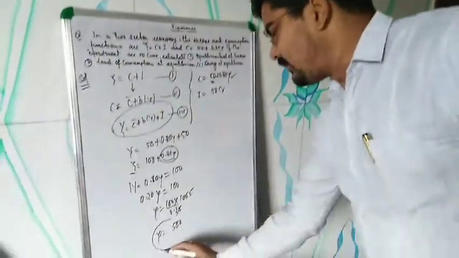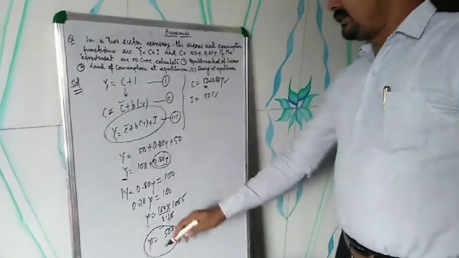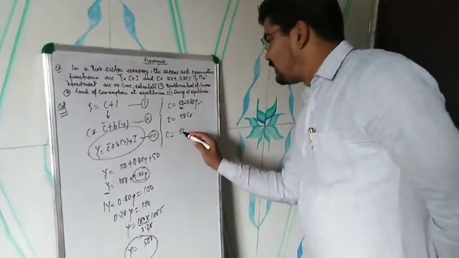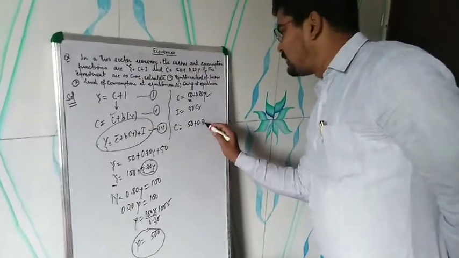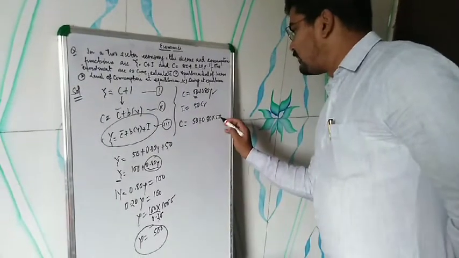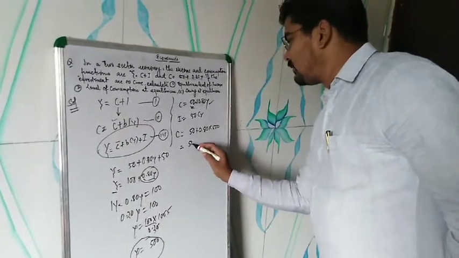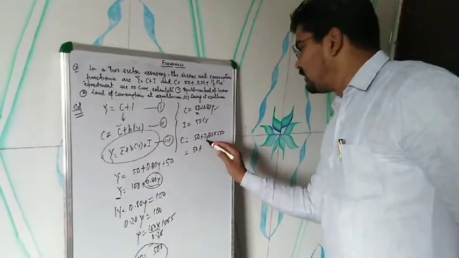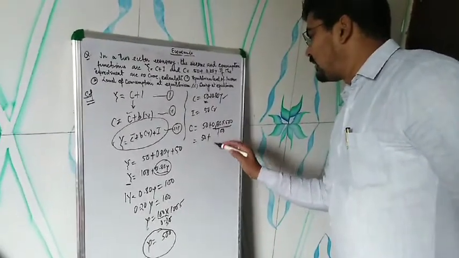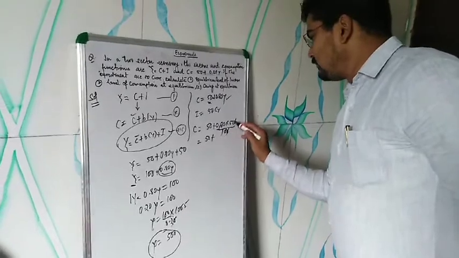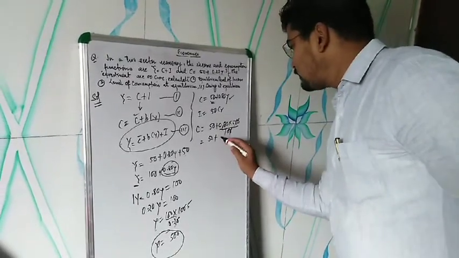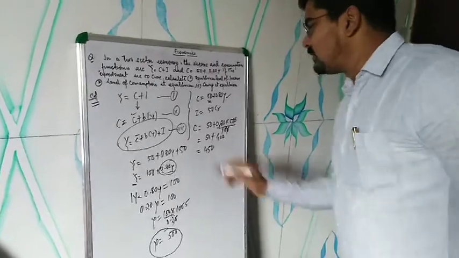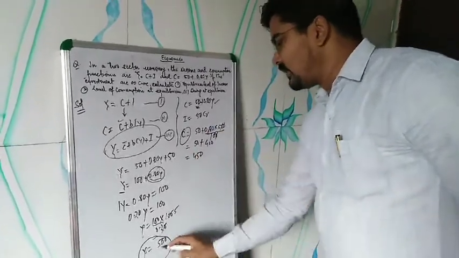Now you have to put the same value into the consumption function, and you will get consumption. So 50 plus 0.80 into 500. To eliminate the decimal value, we can divide by 100. It would be 400. So 400 plus 50 is the consumption, and income is 500.